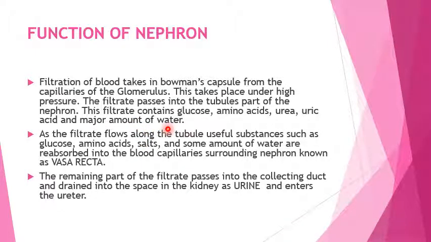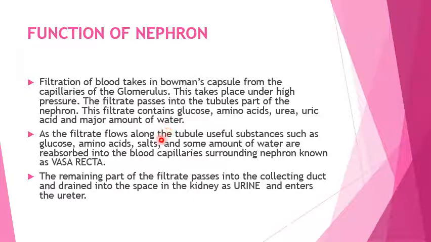This means that in this filtrate we also have those substances which are required by our body, and without them we may have some deficiencies. Glucose is utilized by our body to carry out metabolic activities. Amino acids help in building our body. Urea and uric acid are the waste products. So in the first step, the filtrate contains useful as well as harmful substances.